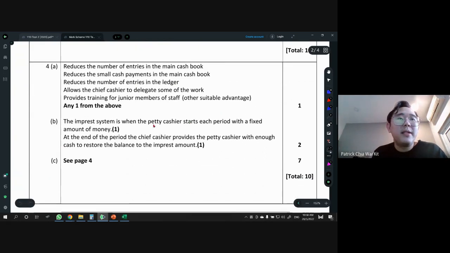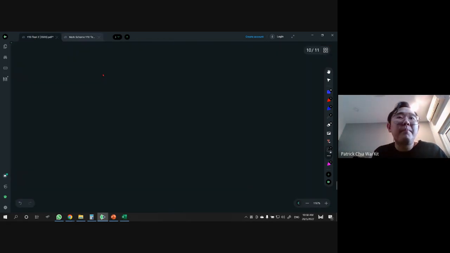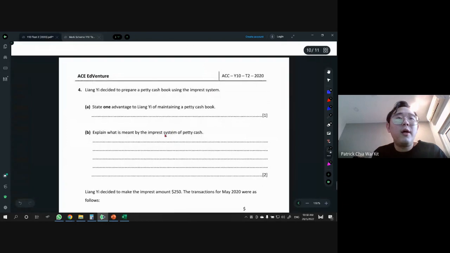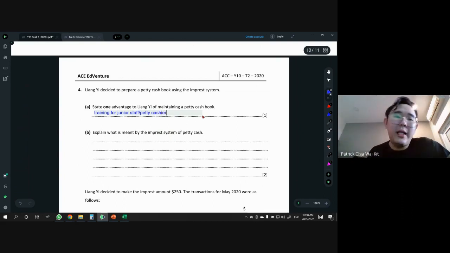All right. Then part B asks us to explain what is meant by Imprest system, 2 marks. So normally for the advantage, what I'll do is I'll just put there training for junior staff. Or you can put there petty cashier, no problem. Or like reduce entries also can.